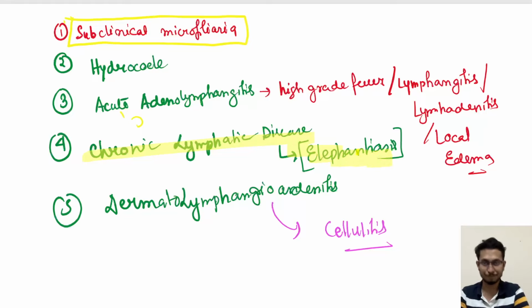In medicine, you need to identify this acute adenolymphangitis case where the patient presents with high grade fever, lymphangitis, lymphadenitis, and local edema. Hydrocele cases should not be missed just because you operate and correct the hydrocele.